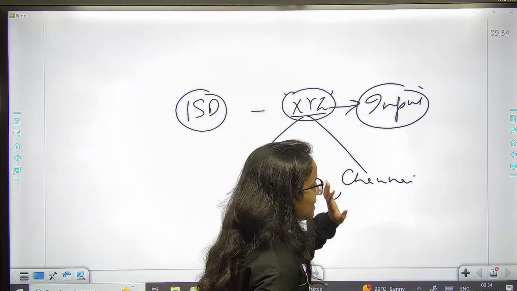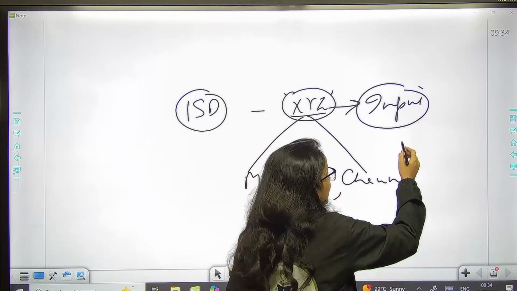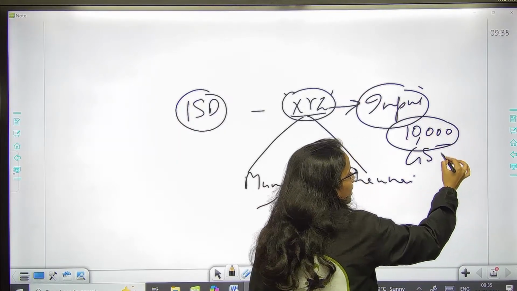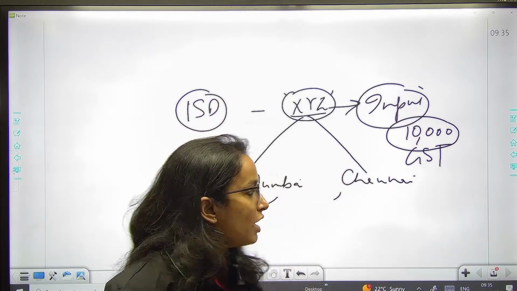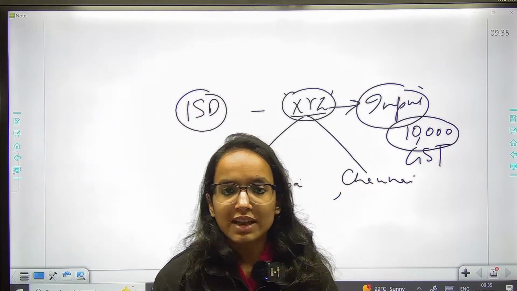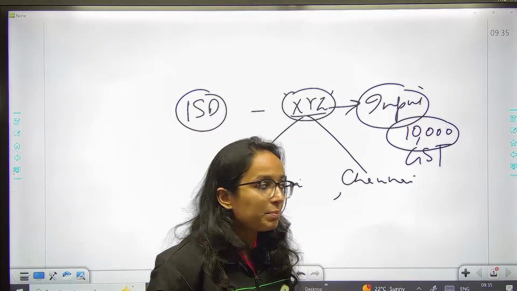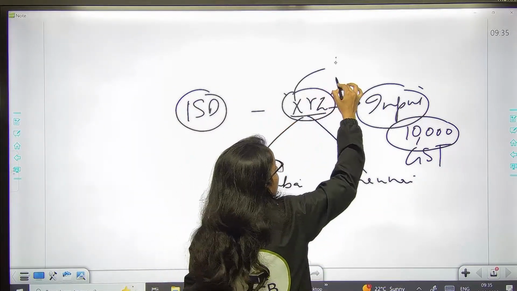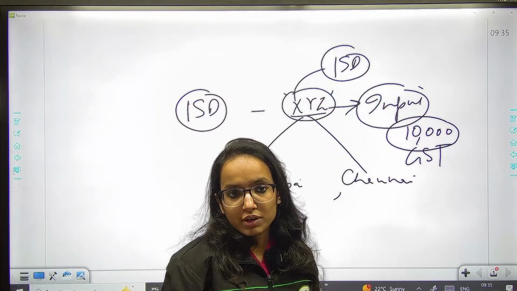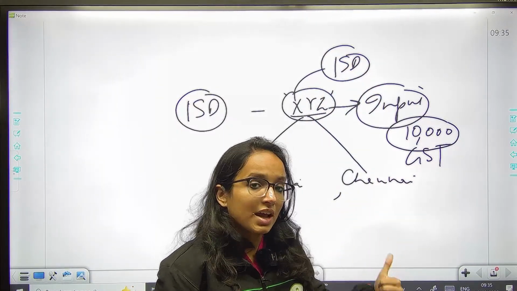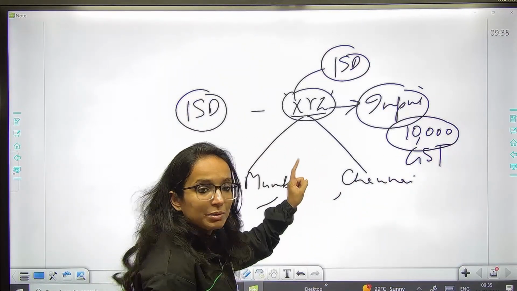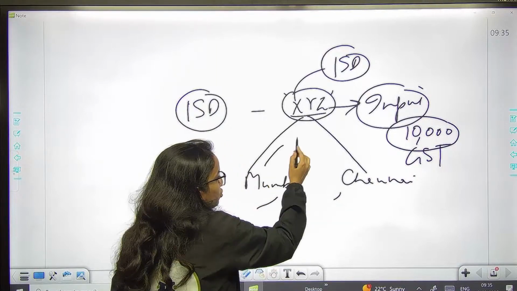So suppose XYZ ने कुछ input purchase किए, उस पे XYZ has paid say 10,000 rupees as GST. Now, इसको claim करेगा? Yes or no? This is ITC. It can be claimed by XYZ. What happens is it would have to register itself as ISD. So this XYZ now from 1st April 2025 will have to register itself as ISD, and whatever amount like 10,000 in this example has been claimed as ITC will be distributed to these branches.